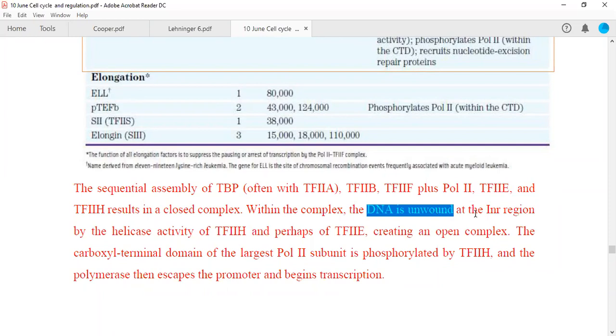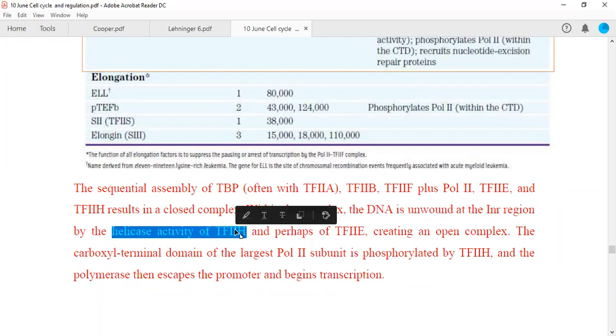The DNA is unwound at the initiation site by the helicase activity of this factor, under control of CAK, and perhaps E, creating an open complex.